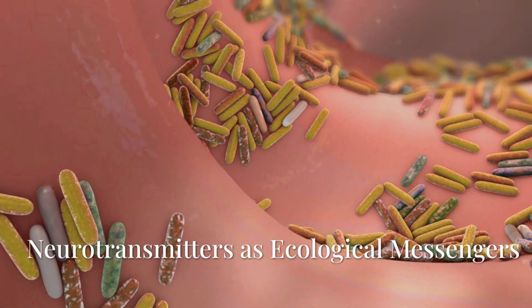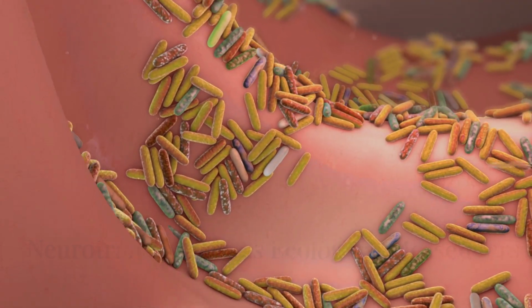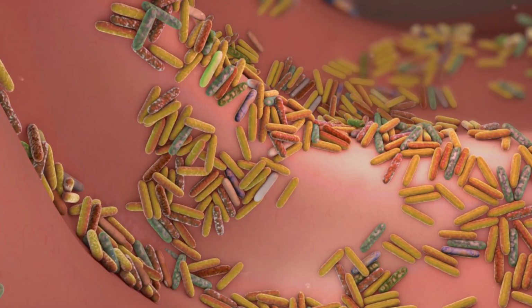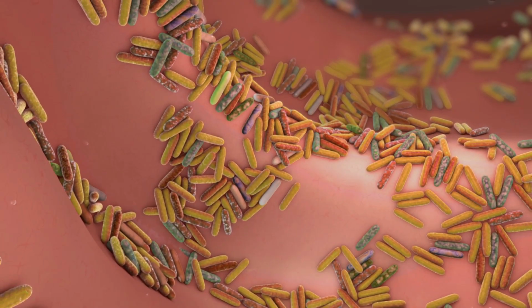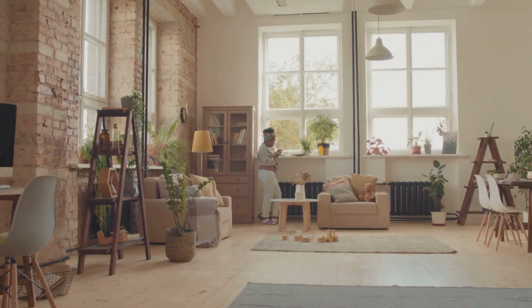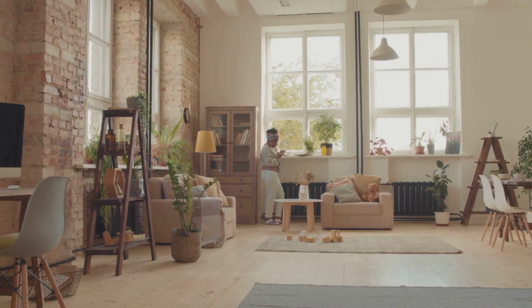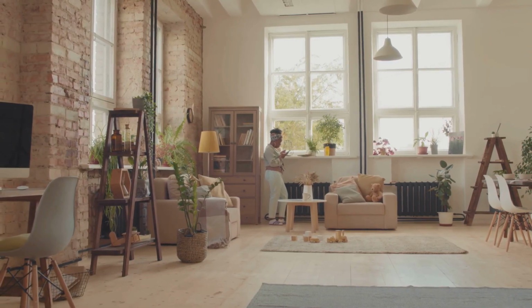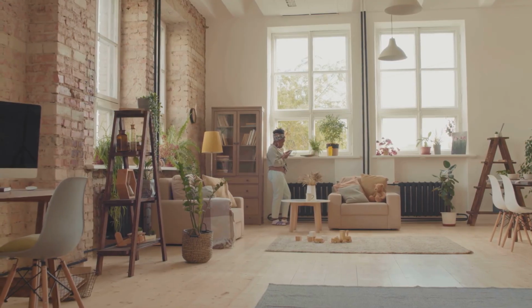Neurotransmitters do not act only in the brain. Serotonin regulates gut motility. Dopamine influences immune tone. GABA modulates visceral sensitivity. When neurotransmitter signaling is unstable, gut function destabilizes. And when gut ecology is unstable, neurotransmitter production fluctuates. This bidirectional loop is why gut symptoms and behavioral symptoms often rise and fall together. They are not separate problems. They are different expressions of the same axis.